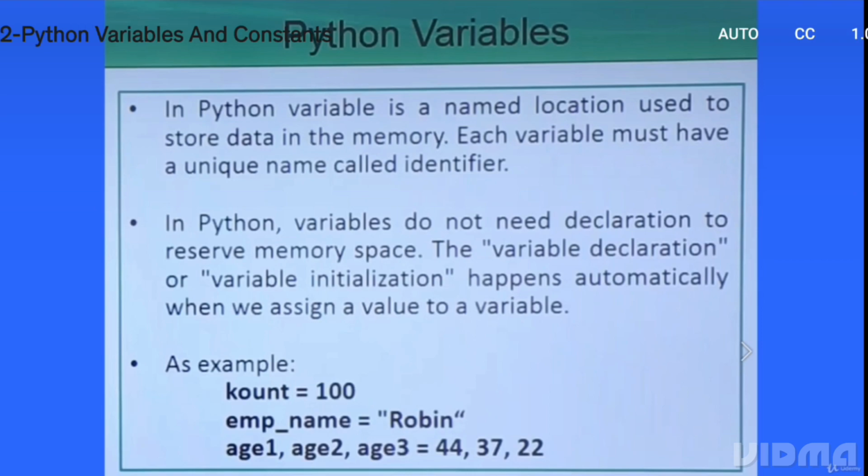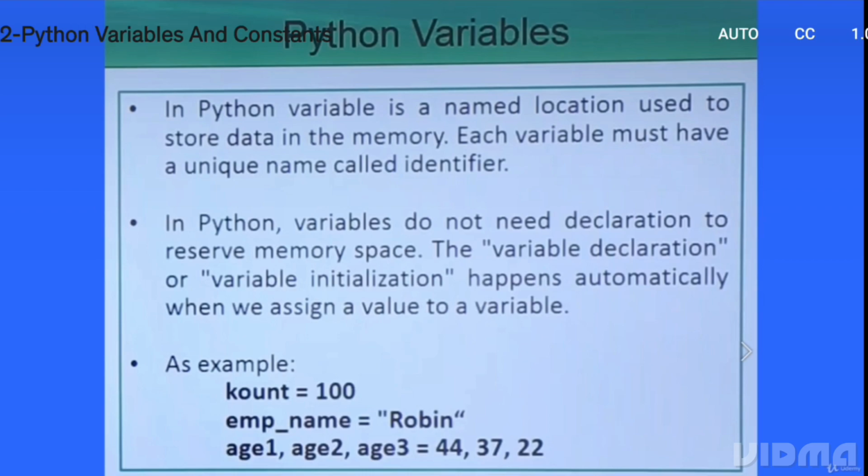So here we are having the Python variables. In Python, a variable is a named location used to store data in the memory. Each variable must have a unique name called an identifier. Depending upon the data type of the variable, the number of bytes to be occupied will be decided, and the memory address of that memory block will have a name which is accessible from the programming code. That makes it easier for programmers to write their code.